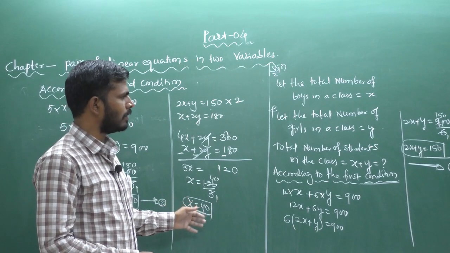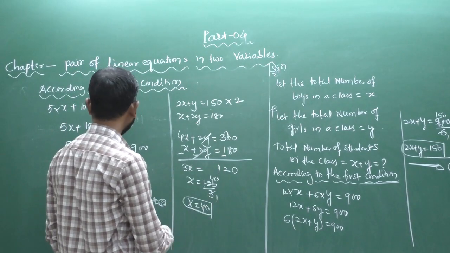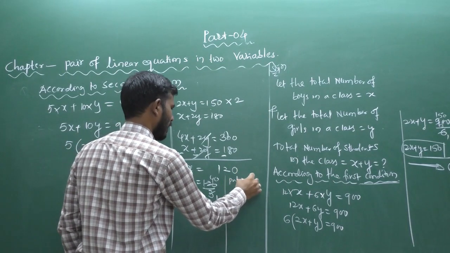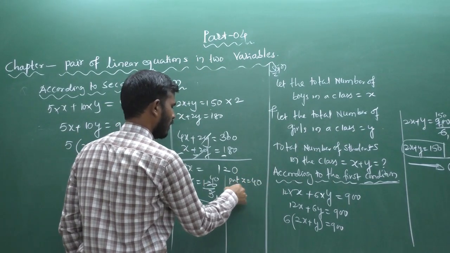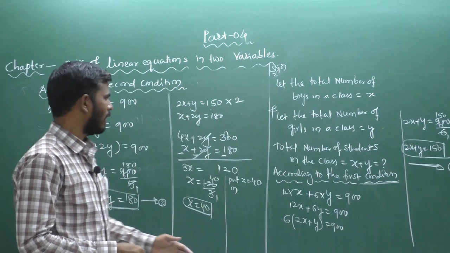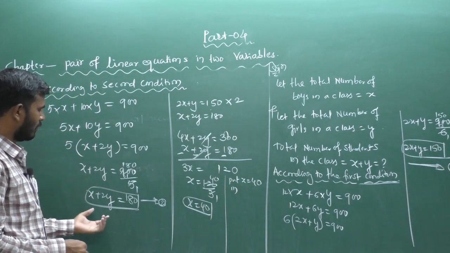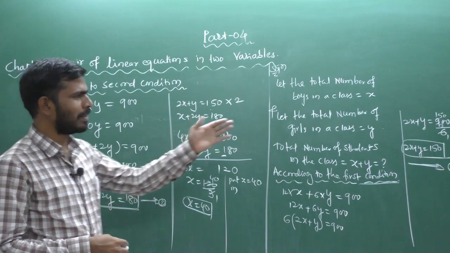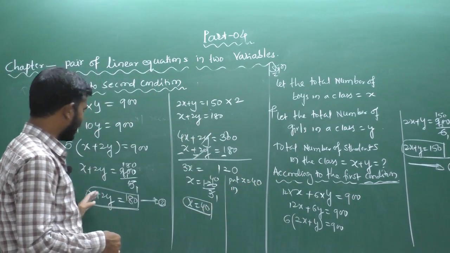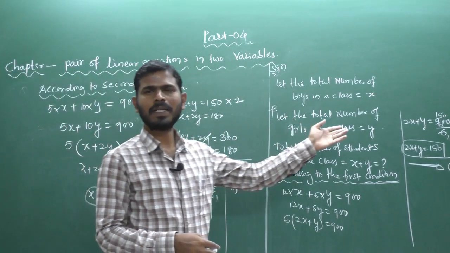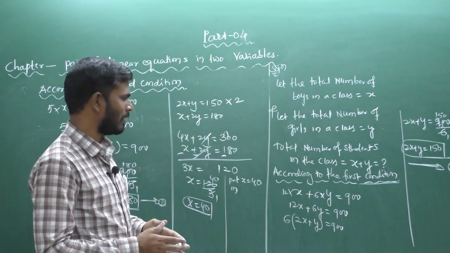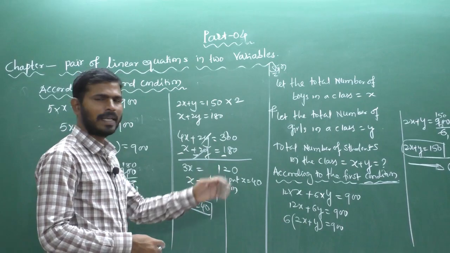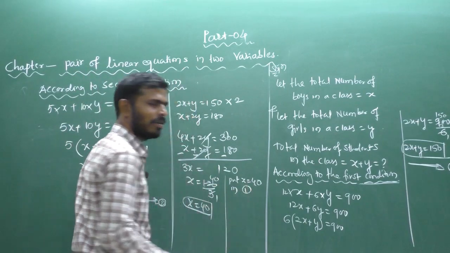Suppose you have to find the y value, then you have to substitute. Put x equal to 40 in equation number 1, or you can substitute in equation number 2. Which one is easy? Both are the same, 150 and 180, with 2x and y or x and 2y. In this case, you can select any one equation. Put x equal to 40 in equation number 1.